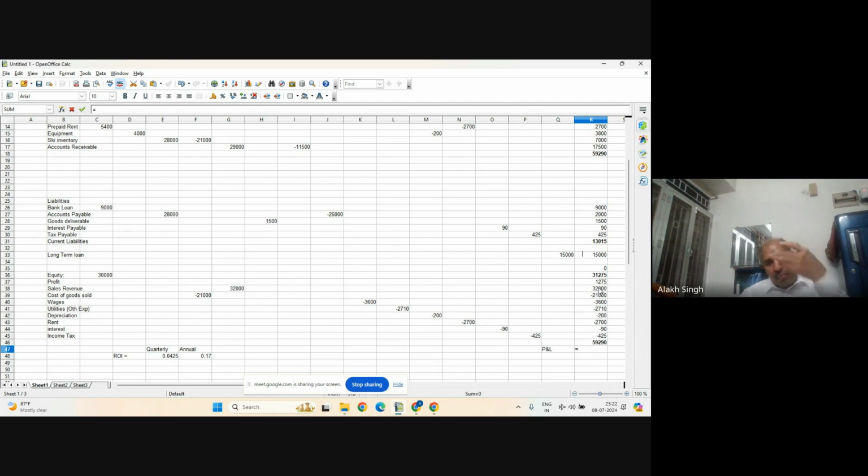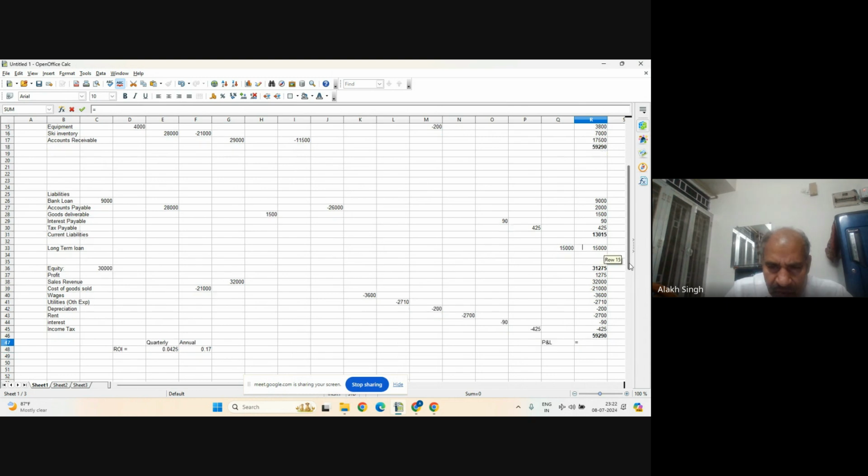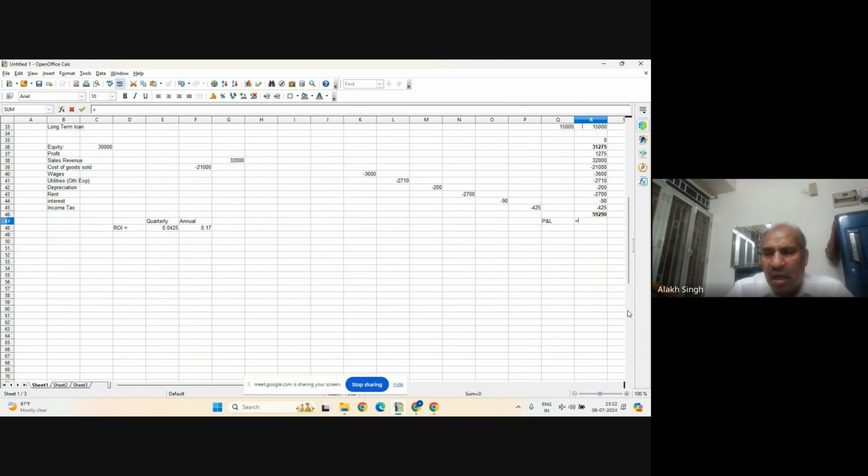Let me make the profit and loss statement below this. I will use only this part because profit is here. So all these will be part of the income statement. It is also very interesting. So now I am making the income statement.